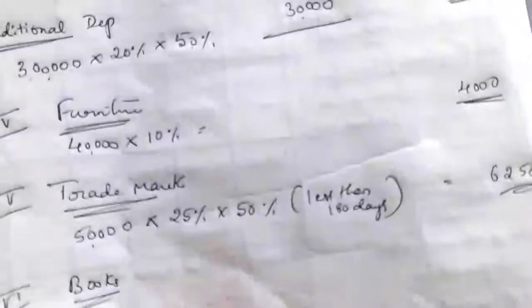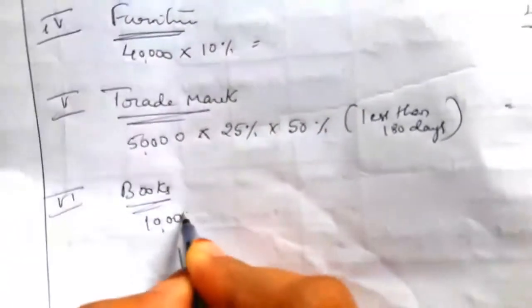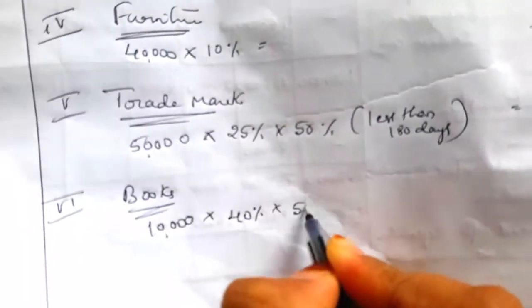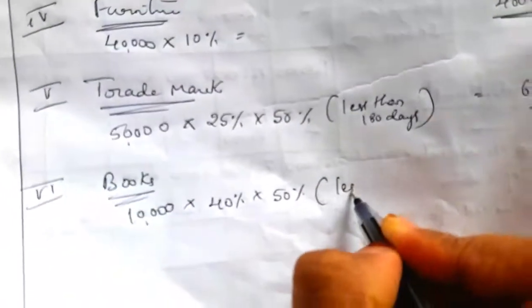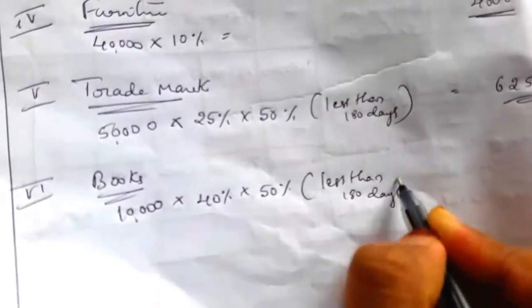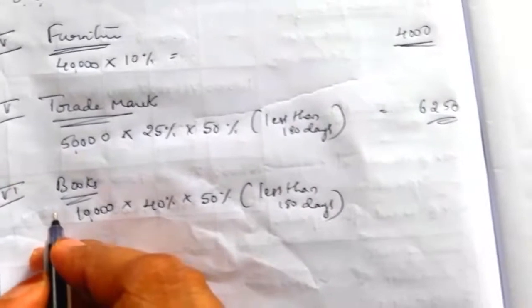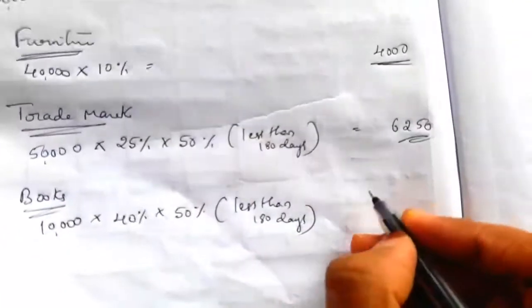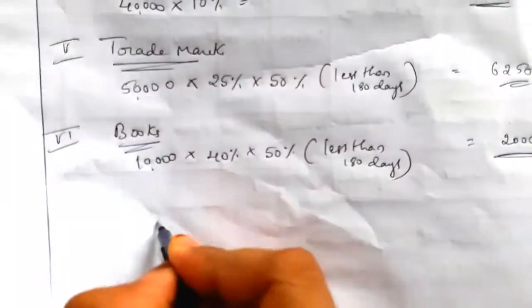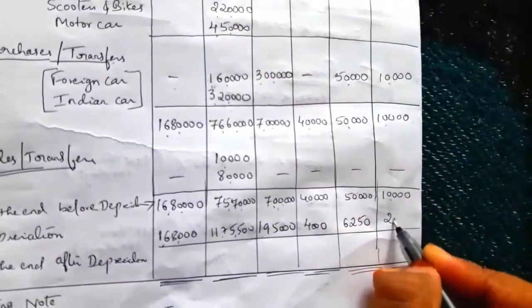Value of books purchased is 10,000 into rate 40% into 50% because it is used less than 180 days. So 10,000 into 40% into 50% is equal to 2,000. Write here 2,000 depreciation.